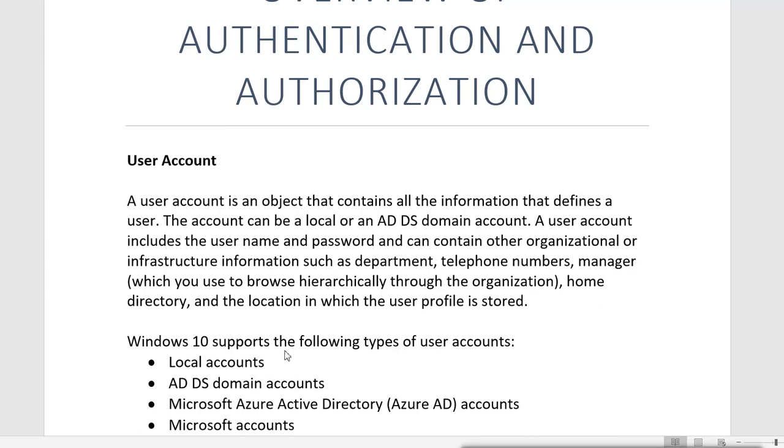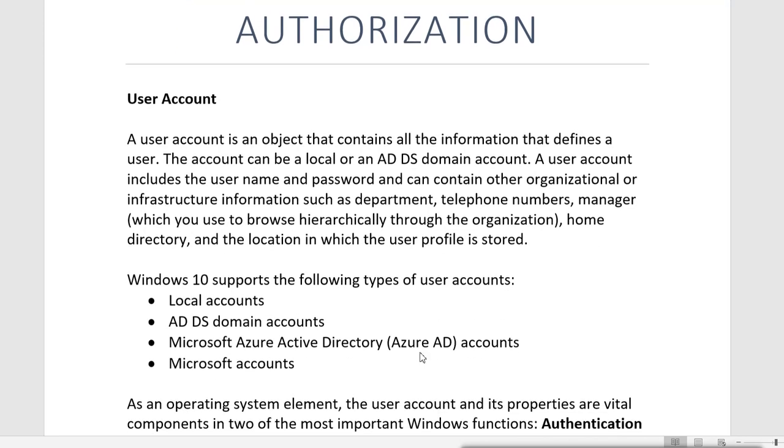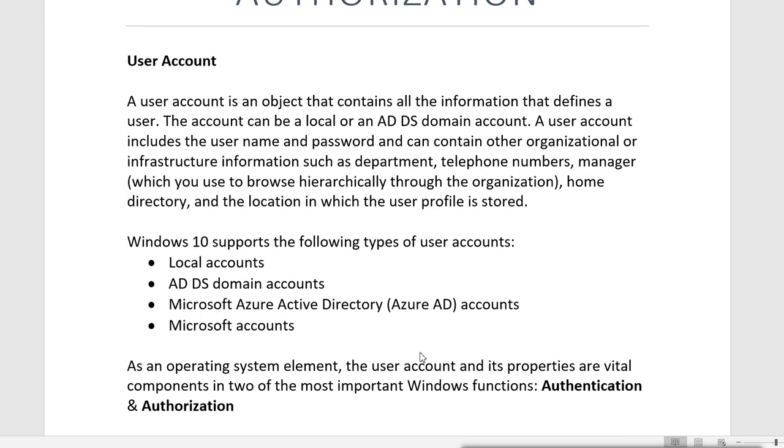Now Windows 10 supports the following types of accounts. First is the local account. When you talk about local, it means what? The account will only work on the current machine. It will not work on any other machine. That means with that account you can only log in to the current machine.